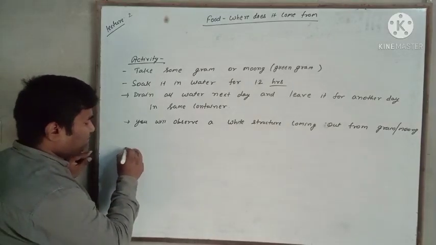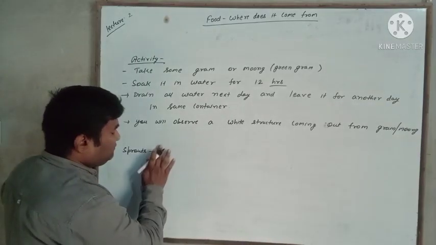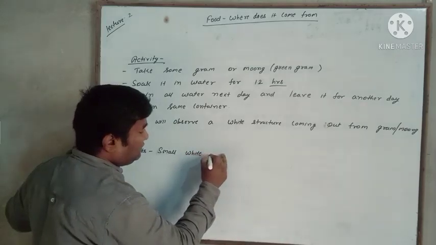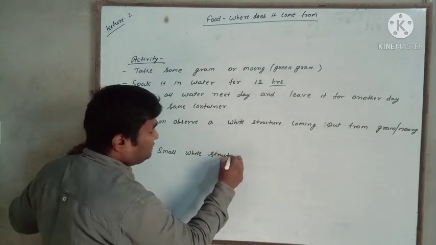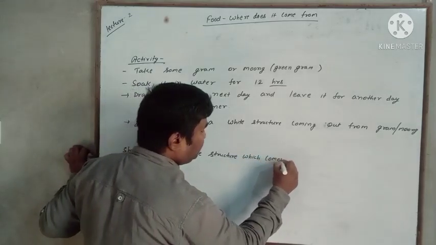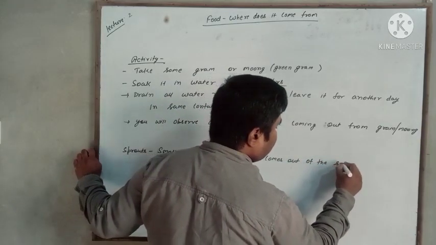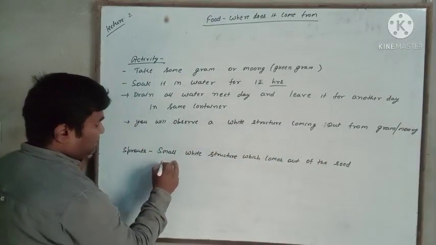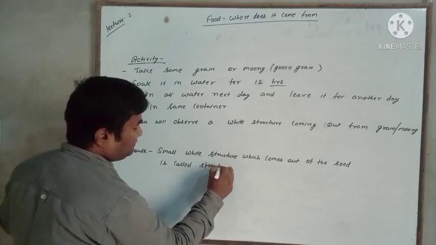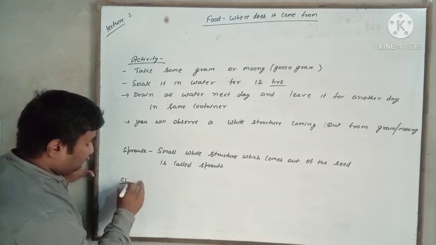So what is sprout? Sprout is the small white structure which comes out of the seed, and these seeds are called sprouted seeds.